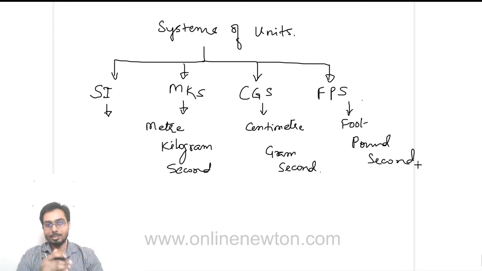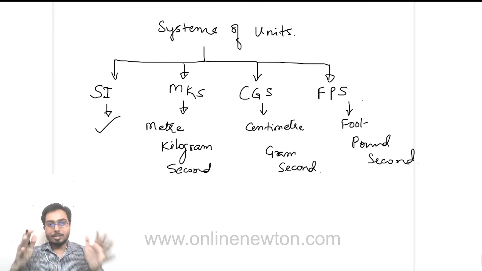Similarly in the CGS system we have centimeter for length, grams for mass, and for time again it's seconds. So in all 3 systems we have second for time, and for other quantities it is changing. Foot is a unit of length, pound is for mass, and again second is for time. So like this we used to have 3 systems of units, and now we majorly use the SI system. Okay, so this is what we have.